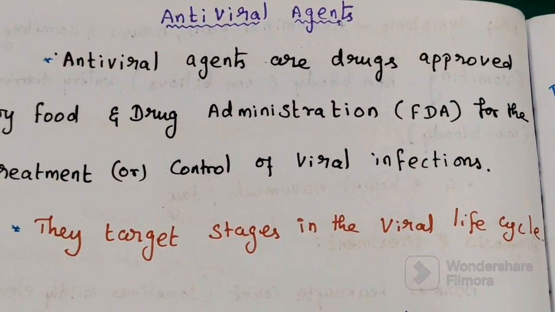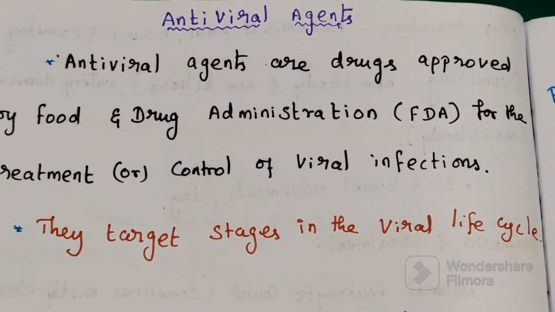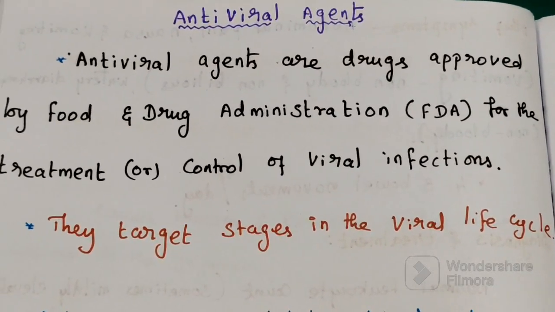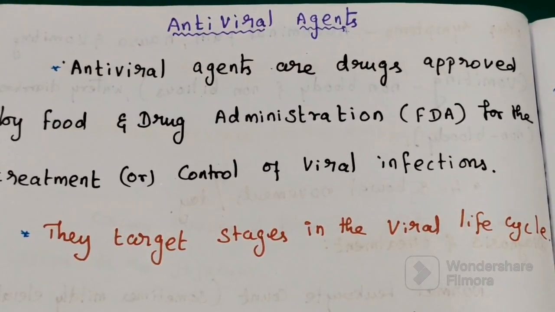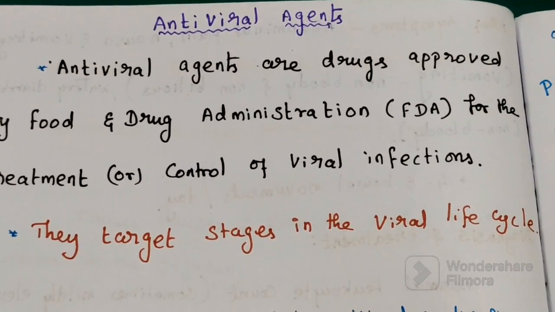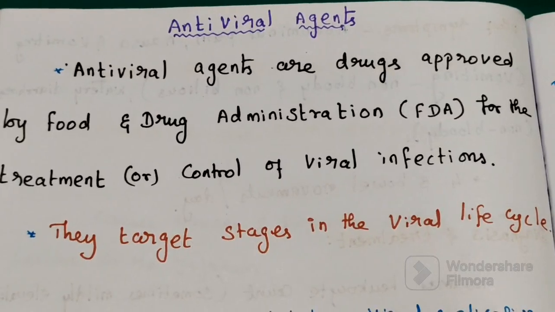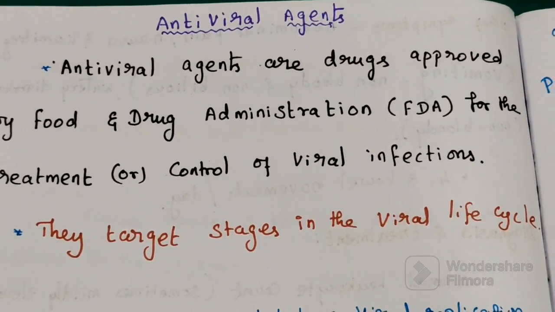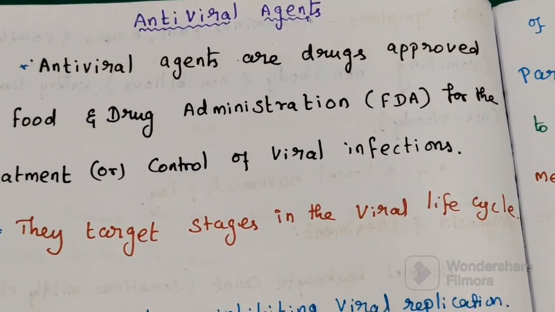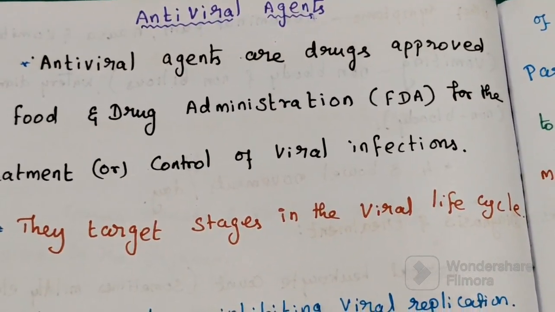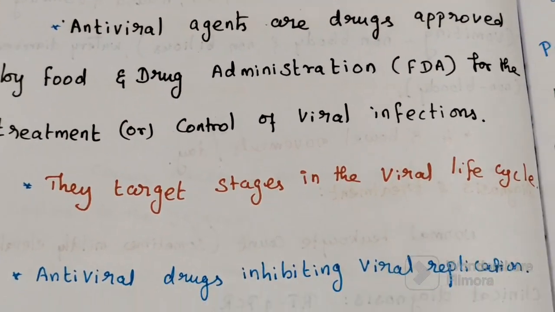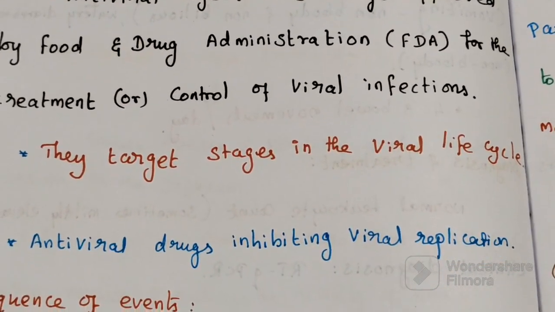In this video, we'll discuss antiviral agents or antiviral drugs. Antiviral agents or drugs are approved by the Food and Drug Administration (FDA) for the treatment or control of viral infection.